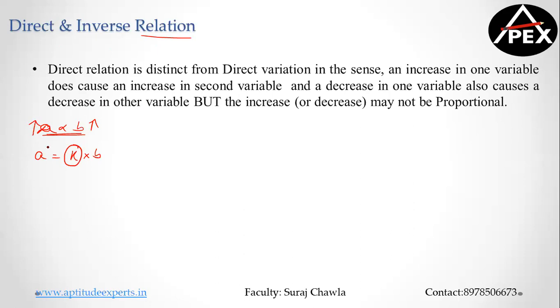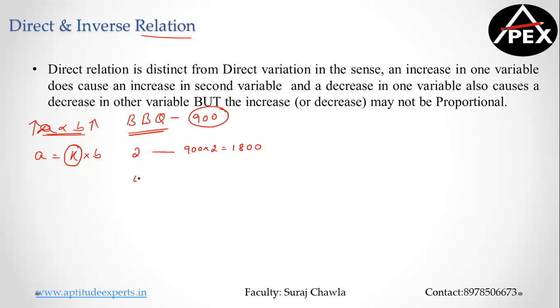Let me take a small example. I'm sure all of you would have been to Barbecue Nation. Per plate in Barbecue Nation costs 900 rupees. So if two people are going, my bill is 900 into 2, that is going to be 1800.